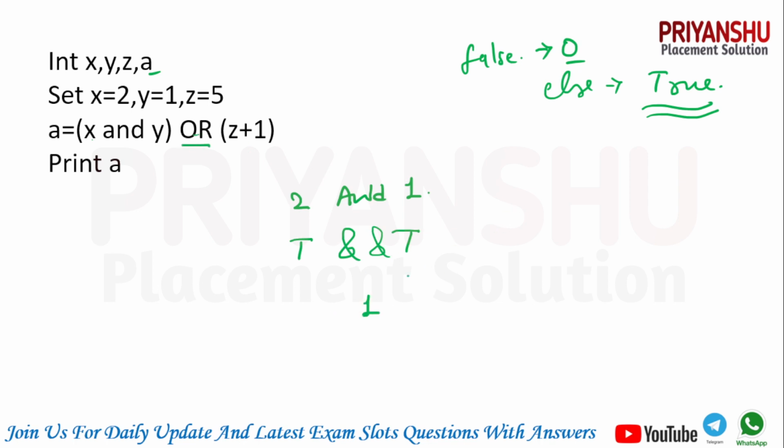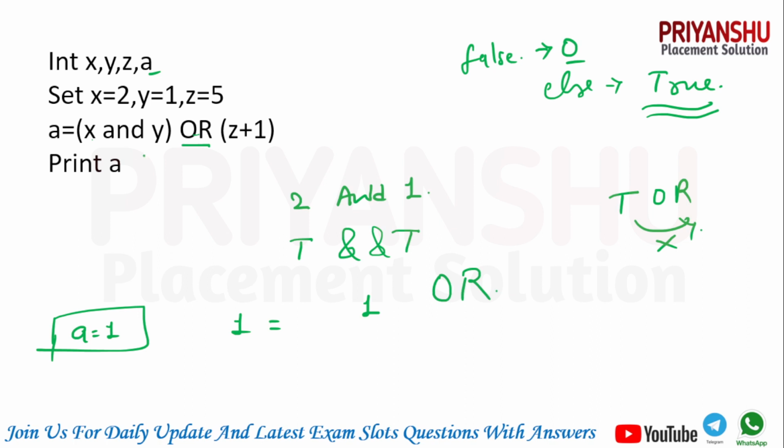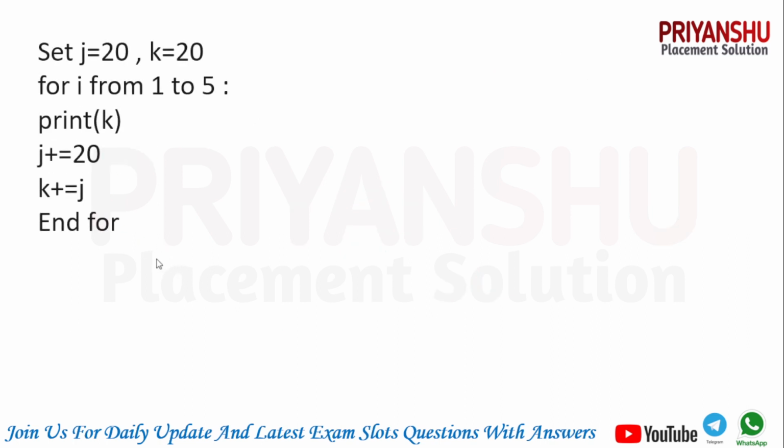Then after it the or operator is there. In the or operator, if the left part is true, then it will not check the right part. You can directly put a 1. So this condition is true guys, that's why a equal to 1 is there and the value of a, 1, is printed. Clear? The next question is j equal to something.